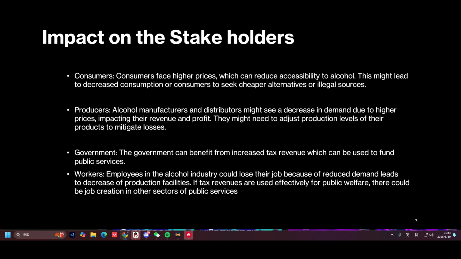So they might need to adjust the production levels of their products to mitigate losses. The government can benefit from this increased indirect tax revenue because this can be used to fund public services. And the employees in the alcohol industry could lose their job because reduced demand leads to a decrease of production facilities. If tax revenue are used effectively for public welfare, there could be a job creation in other sectors of public services.